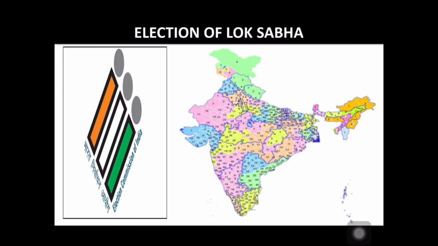What are constituencies? Constituencies are small geographical areas, where people of that area vote and choose their representatives. So that is what we call constituencies. As you can see in this map, the whole of India is divided into a number of constituencies. These constituencies each elect one representative who will sit in the Lok Sabha, and whichever party gets the majority of the MPs will form the government.